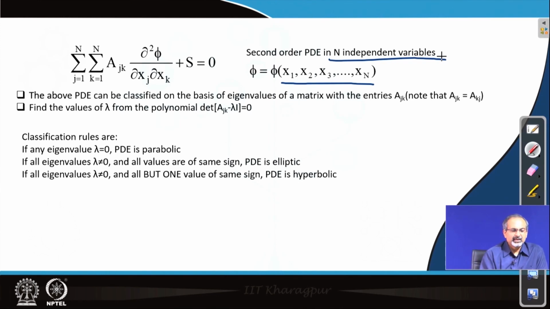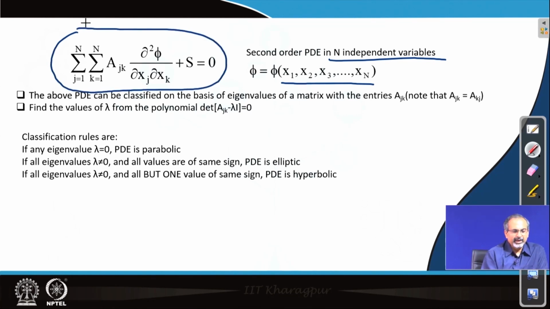In this case, the equation can be written in this manner, where as you see the partial derivatives would have to be written in the form of indices, where the j and k indices run from 1 to n, and then you have these coefficients associated with the partial derivatives and a possible source term like the one we had in the previous form of the partial differential equation, where many terms were clubbed together into one term which did not involve second order derivatives.